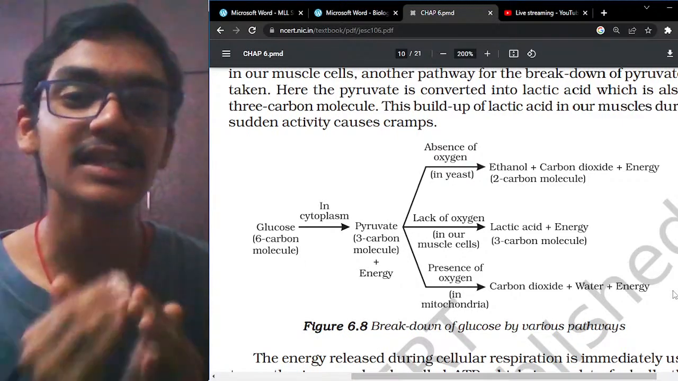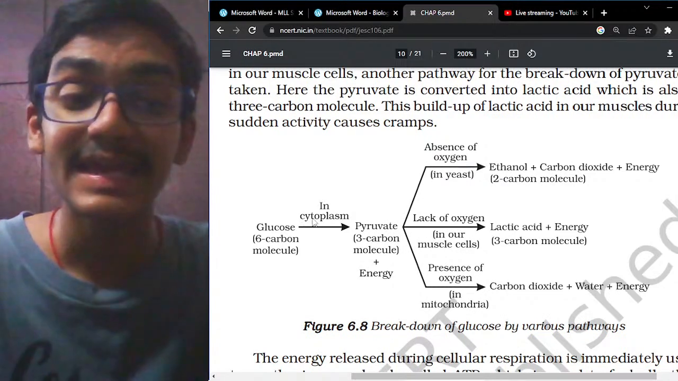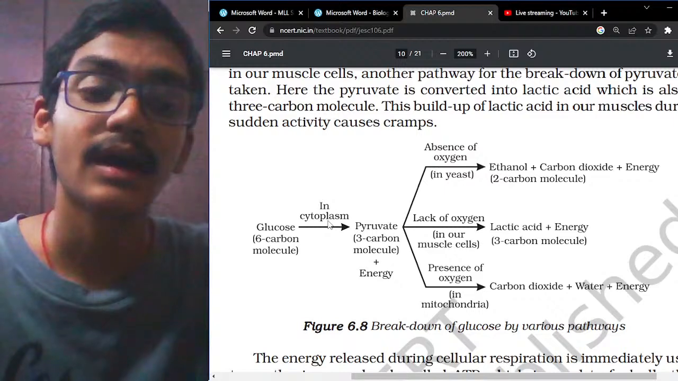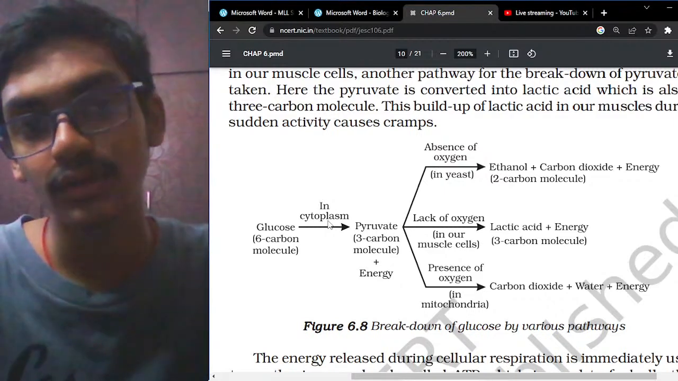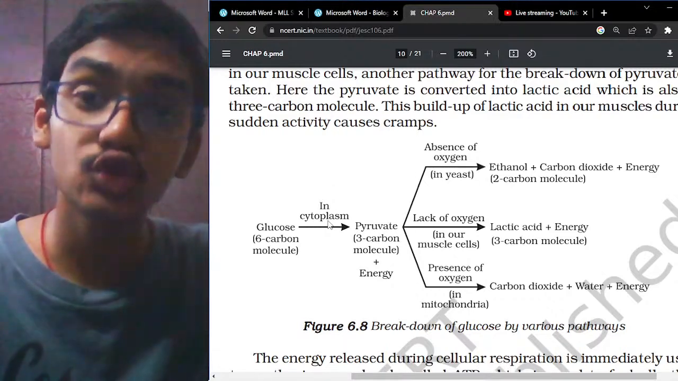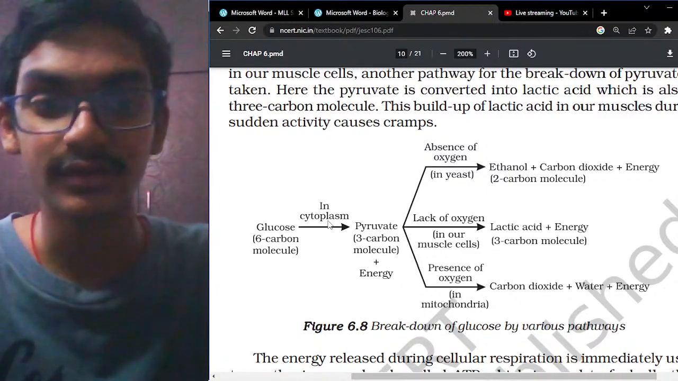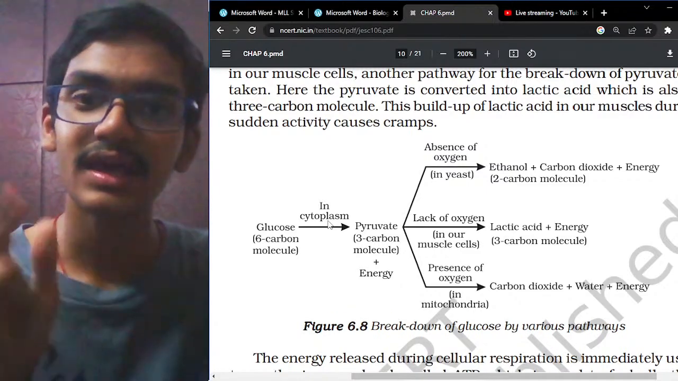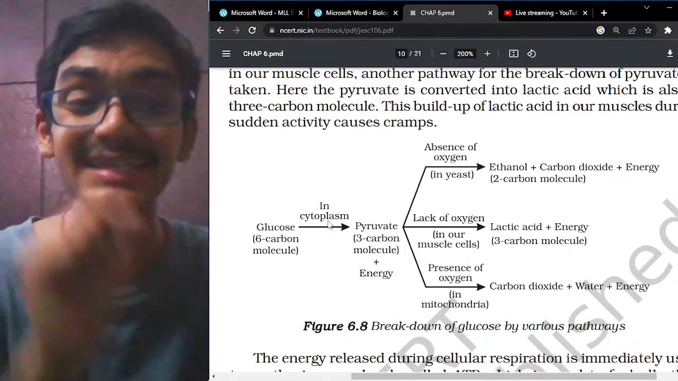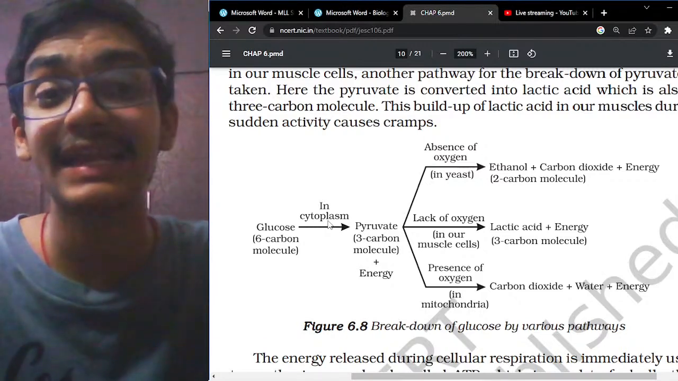Now let us have a detailed understanding of this reaction. The glucose molecule in the cytoplasm will form pyruvate. Pyruvate is a 3 carbon molecule, that is C3. It forms 2 molecules of 3 carbons, that is 2C3. This is the pyruvate which is formed, and this process of breaking down of the glucose molecule into pyruvate is called glycolysis.